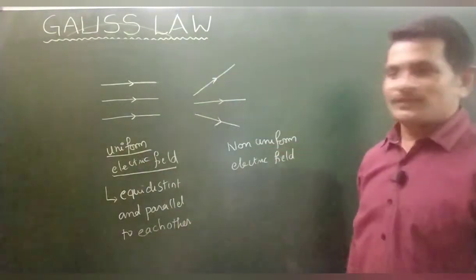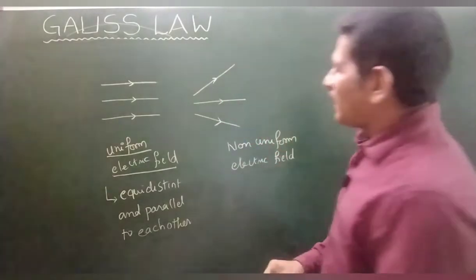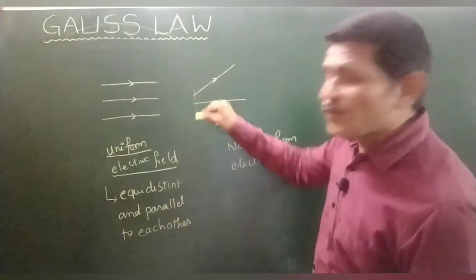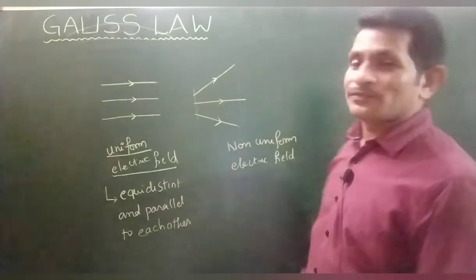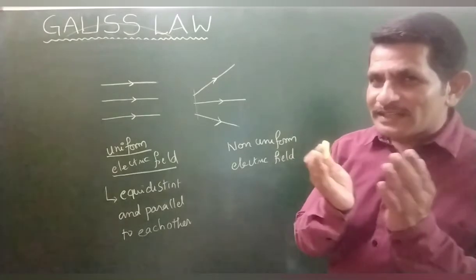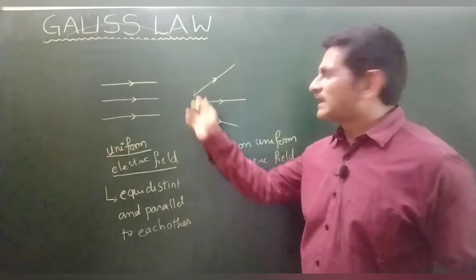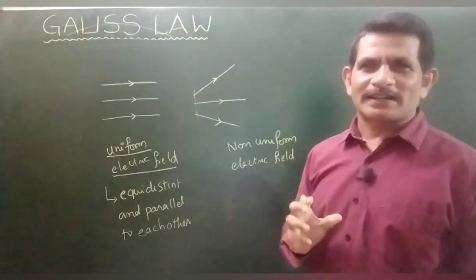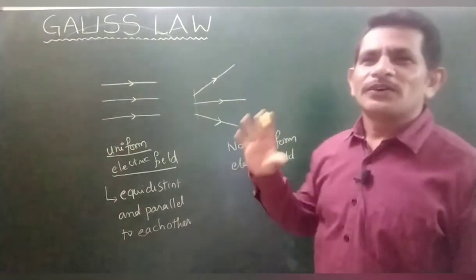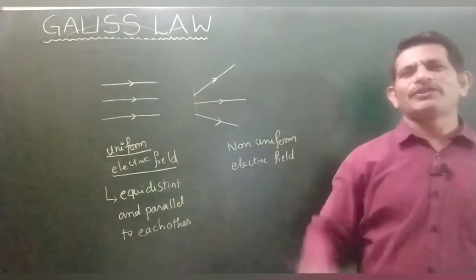But in this case, this is a non-uniform electric field. Maybe it looks nice, but that is not the matter. At the starting, the lines are very close, denser. At the ending, they are very far. So the density of the electric lines is different. The distance between them varied. What kind of field? Non-uniform electric field.